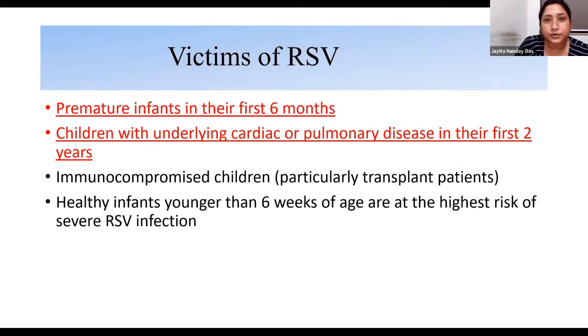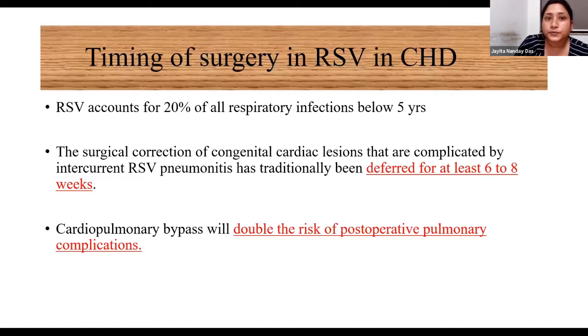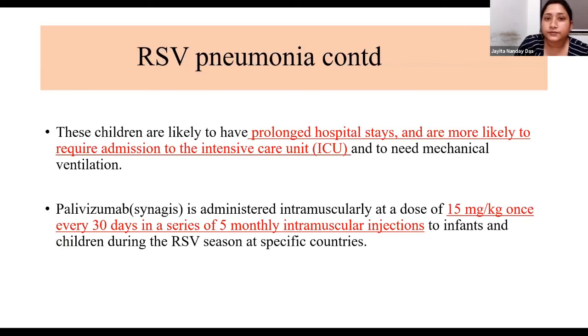Now, a few special scenarios, like RSV pneumonia. Who are the victims? Premature infants in their first 6 months and children with underlying cardiac or pulmonary disease in their first 2 years. What should be the timing in RSV? According to guidelines, the surgical correction, if possible, should be deferred for at least 6 to 8 weeks, as cardiopulmonary bypass will double the risk of postoperative pulmonary complications. These children are likely to have a prolonged hospital stay, and are more likely to require admission to ICU and mechanical ventilation. And in specific countries, if it is affordable and possible, prophylactic palivizumab is given for 5 months.